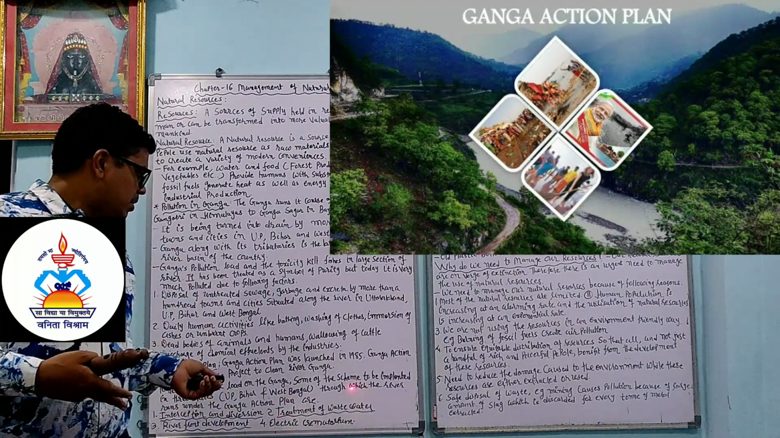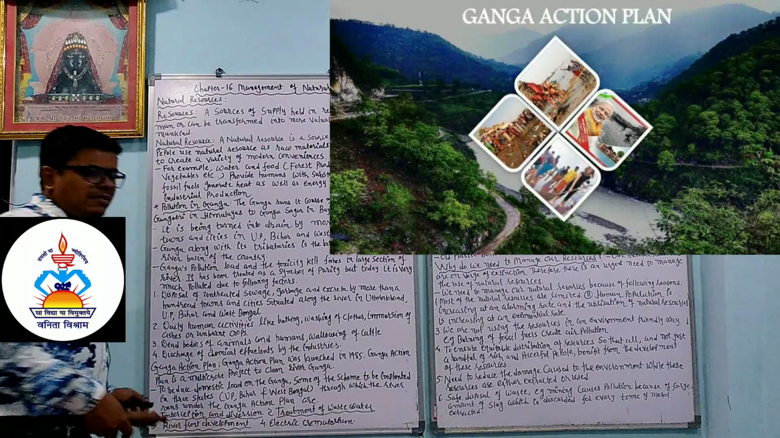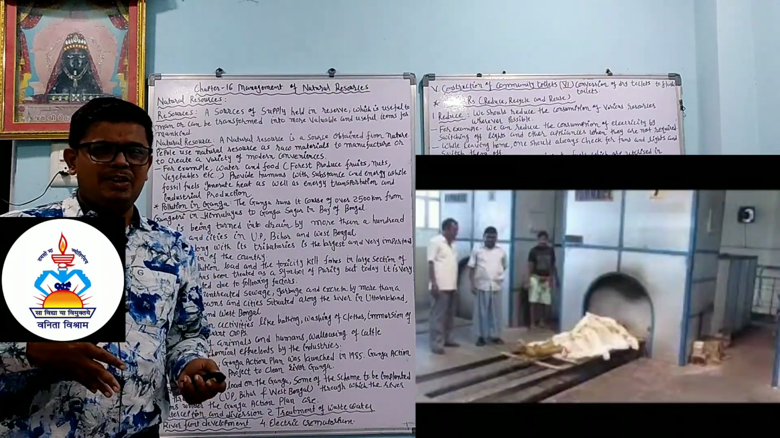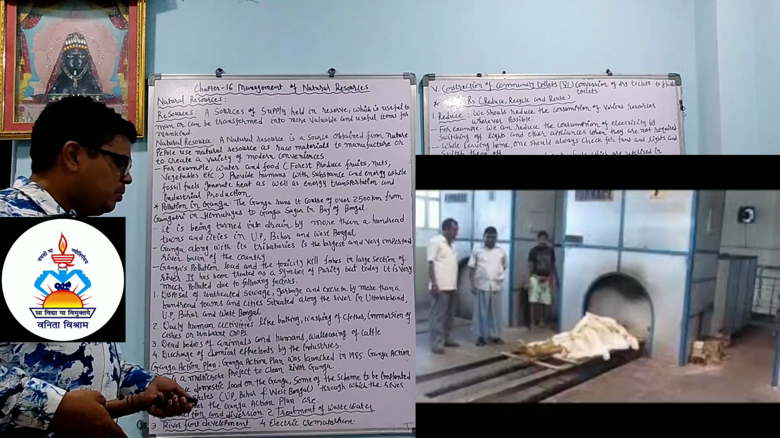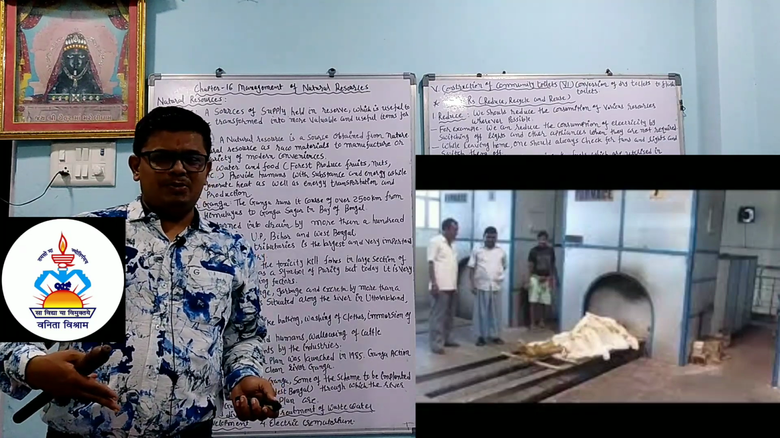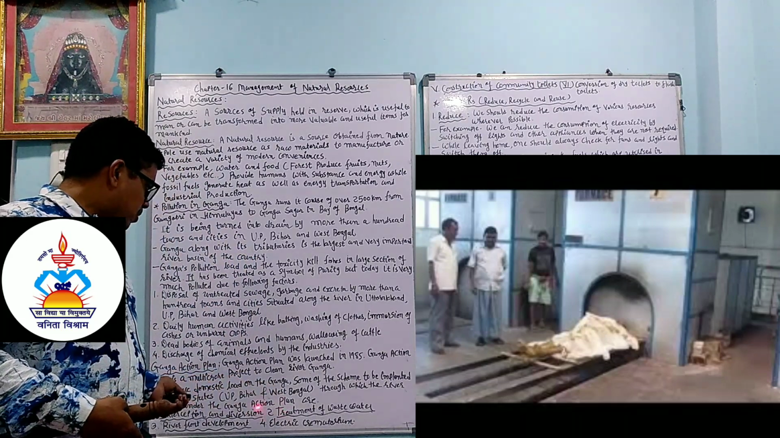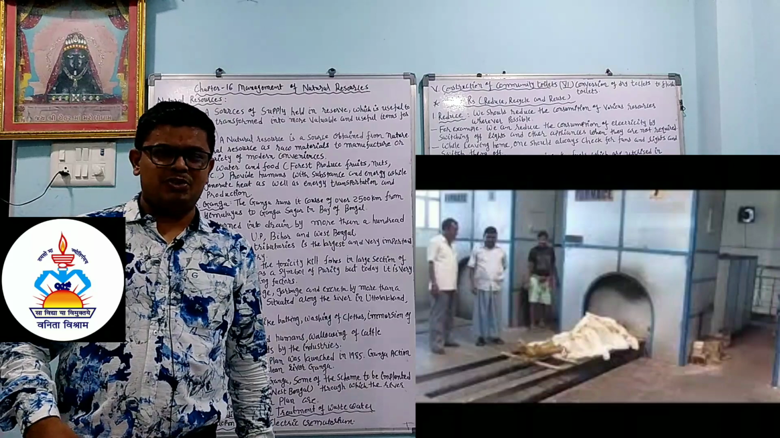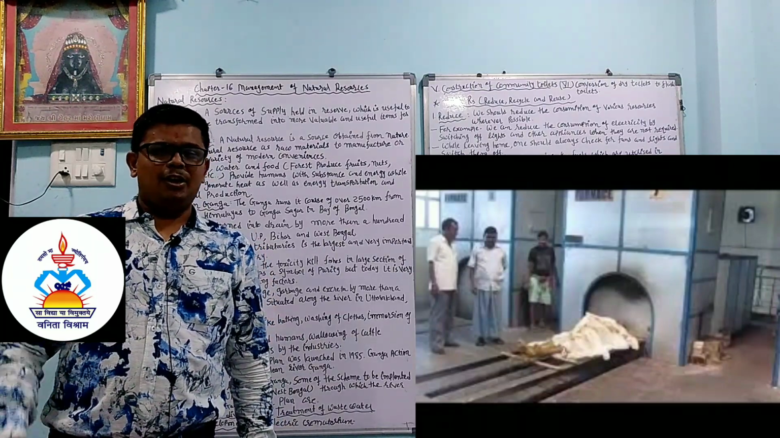Treatment of wastewater: we will apply some treatment to clean the water. Riverfront development: we can develop some buildings or localities near the river. Electric crematorium: we will avoid burning wood for the dead body and use an electric furnace instead, so we can reduce the pollution, and human dead bodies are not going into the water.